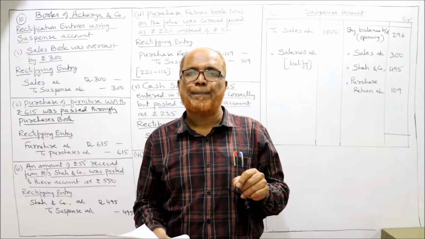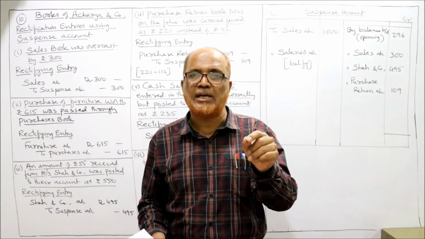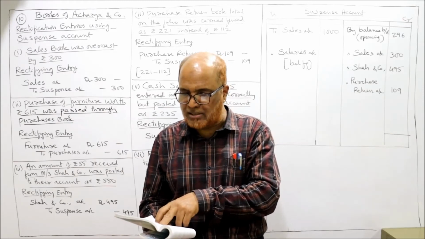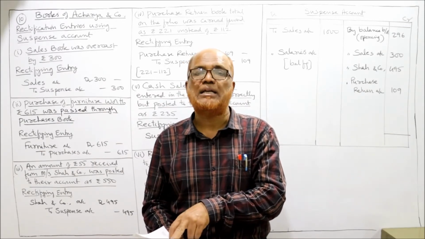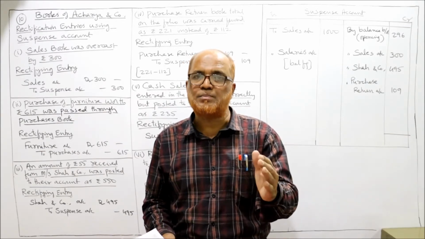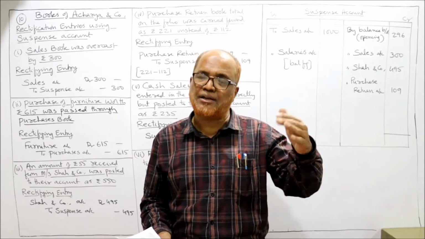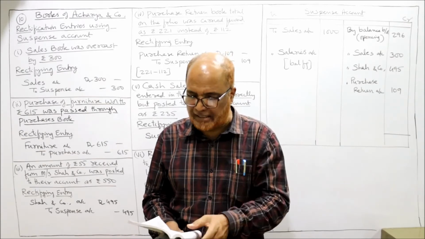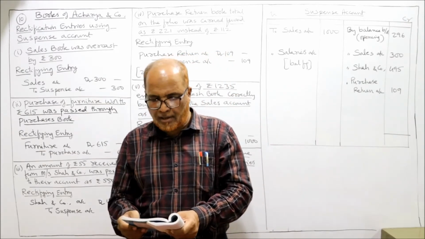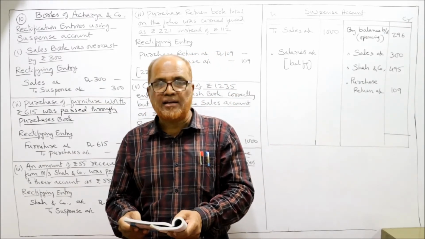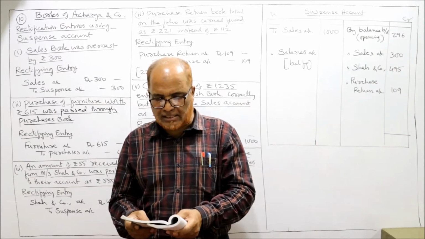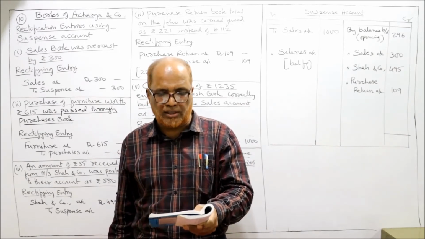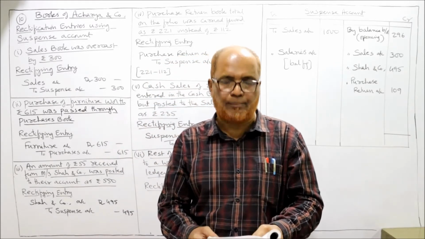Now in this problem, the suspense account shows a credit balance of rupees 296. So in the suspense account, we will take the credit side by balance brought down, opening balance 296. Now, the errors are given, 1, 2, 3, 4, 5, 6. Pass necessary journal entries and prepare the suspense account in the books of Acharya and Company.